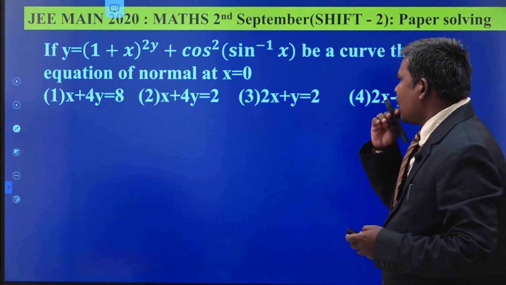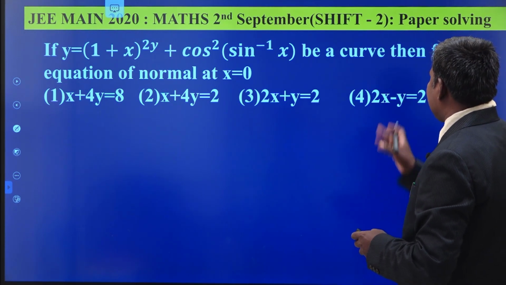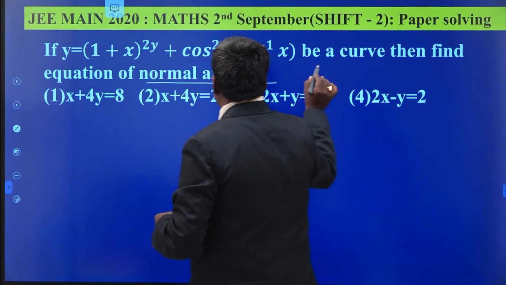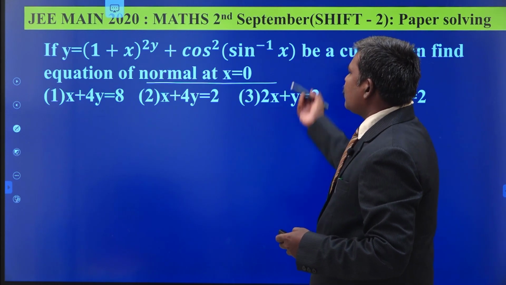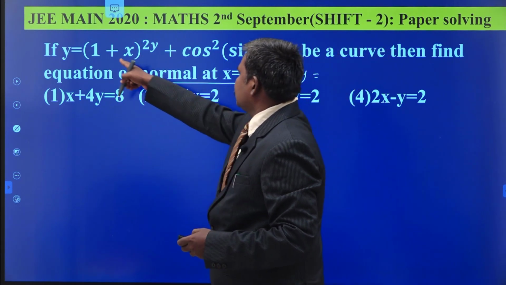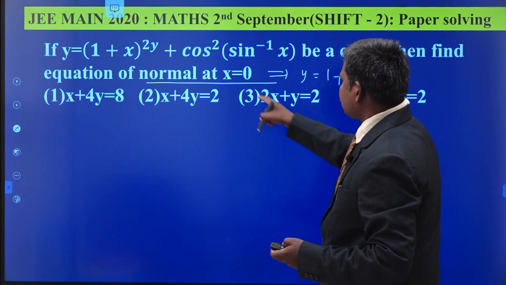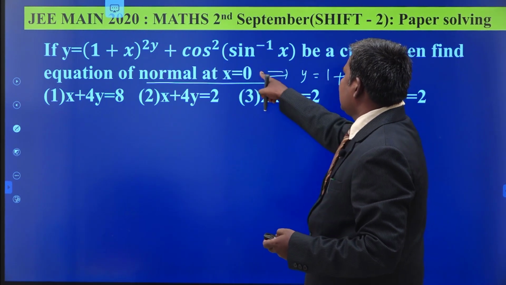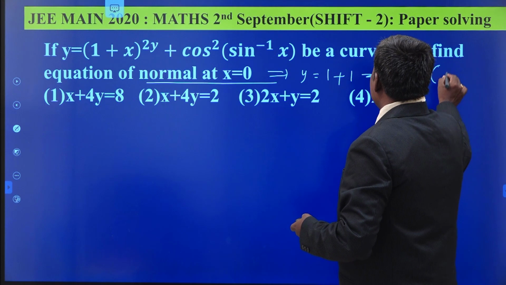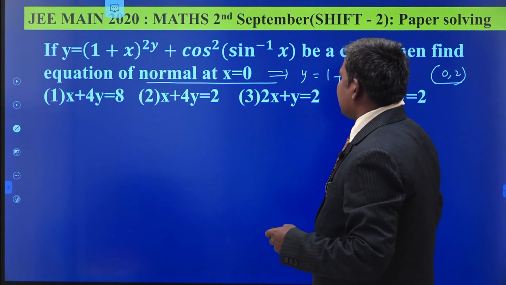Next one: y is equal to (1 plus x) whole to the power of 2y plus cos square of sin inverse x. Be a curve, then you have to find out the equation of normal at x equal to 0. At x equal to 0, what about y now? Put x equal to 0: 1 plus 0 power 2y, that is 1, plus cos square of sin inverse 0. Sin inverse 0 is 0, cos 0 is 1, implies y equal to 2. The point is what here? 0 comma 2.